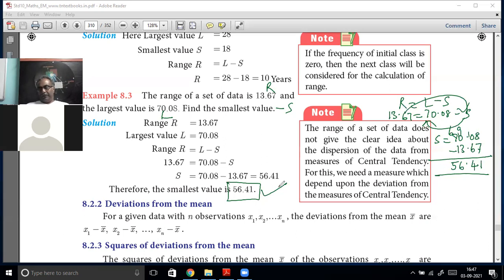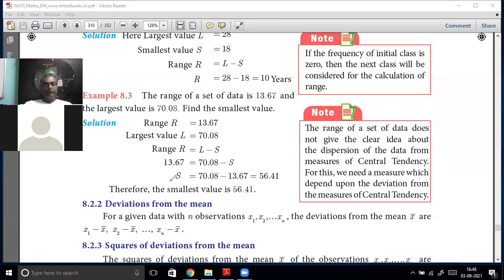70.08 minus 13.67. What formula do you have to use? Range is equal to L minus S. R is given, L is given, find out S. So what you have to do? You have to take S to the other side. S is equal to L minus R. That's all. L is 70.08, R is 13.67. Just subtract. That's all. That is all for range problems. Range problems are very simple problems.